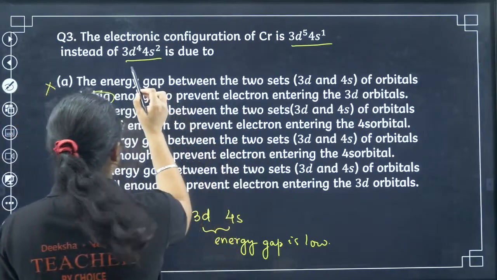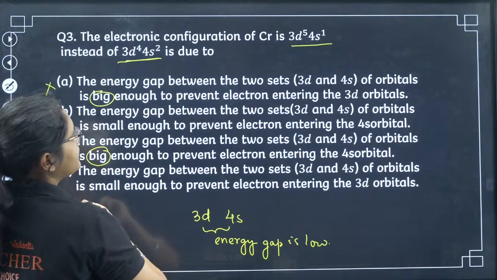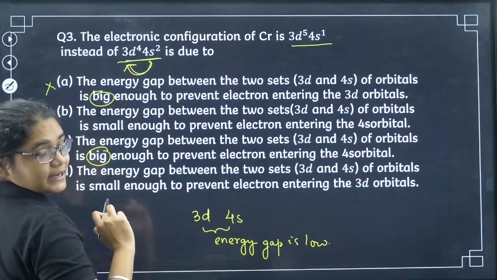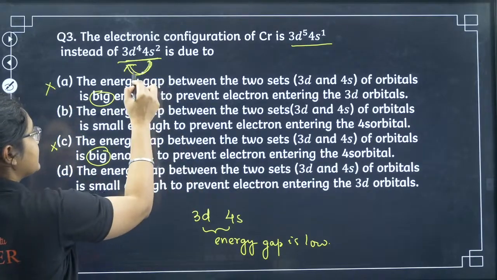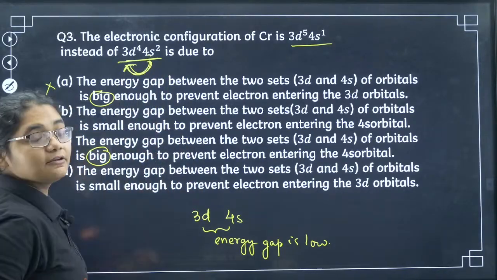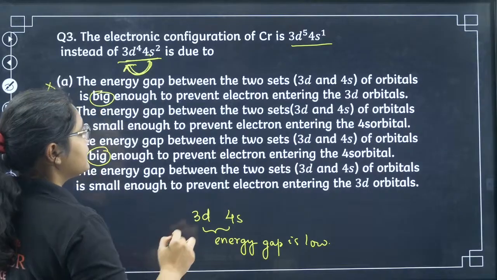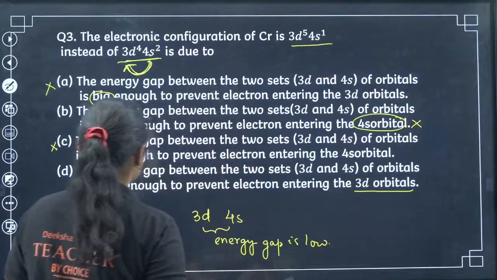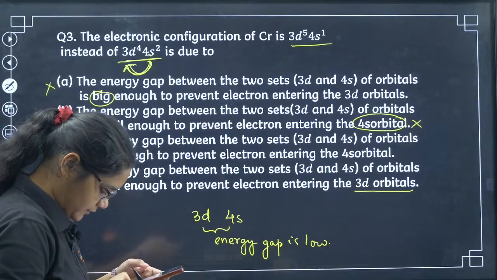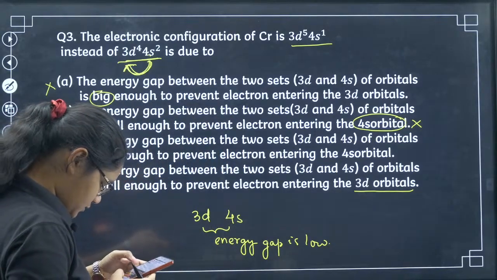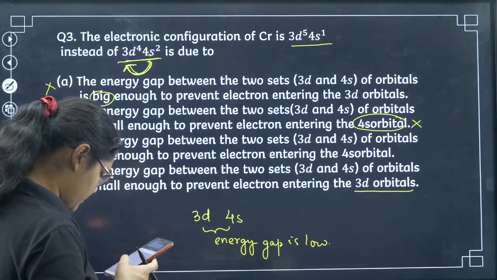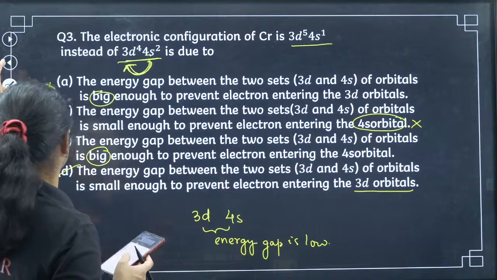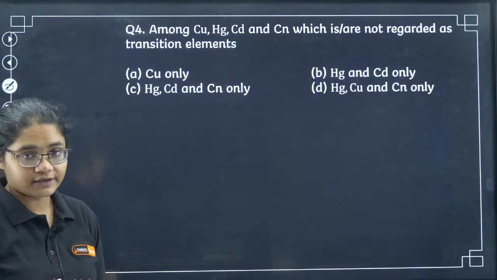So if you see, we should have 3d4 4s2, right? So exactly what happens here, one electron comes from 4s to 3d, right? So the electron is entering the 3d orbital instead of staying in the 4s orbital. Is it entering the 4s orbital? No, it is entering the 3d orbital. So that is why option number D here. I hope it is correct now. Yes, 3 is D. Sangeeta is absolutely correct here.